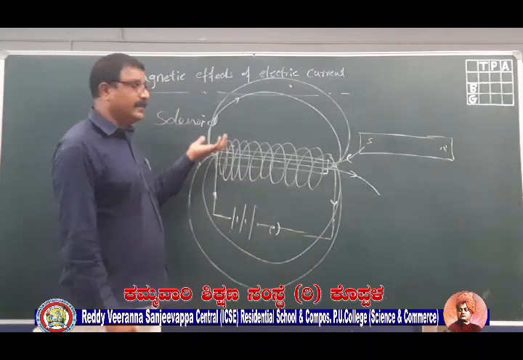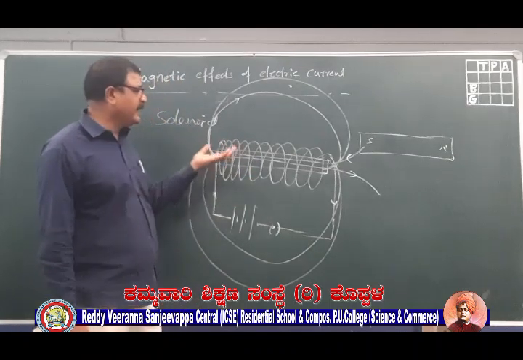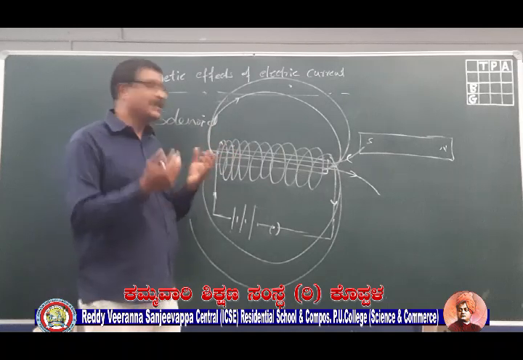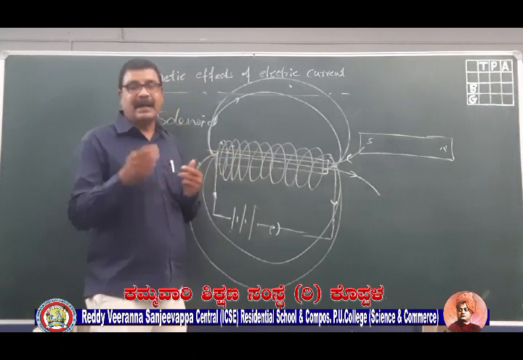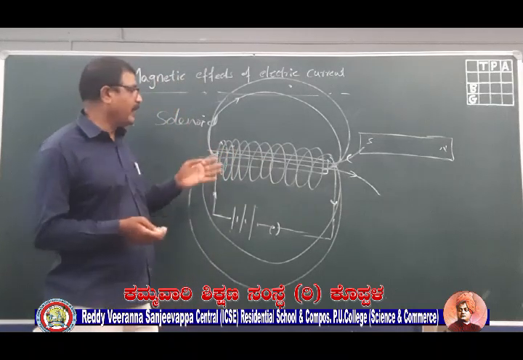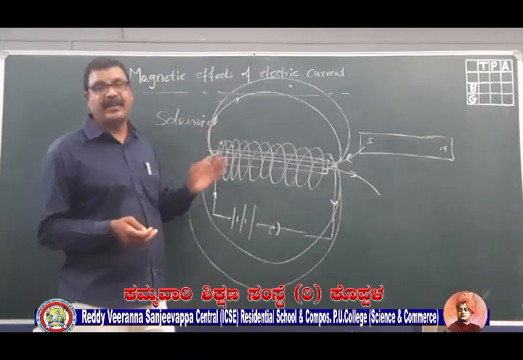This solenoid is used to magnetize metals by keeping those metals inside the core and passing current through it.